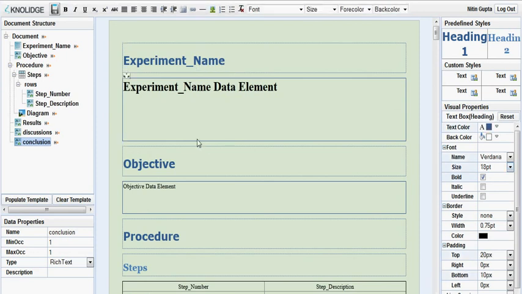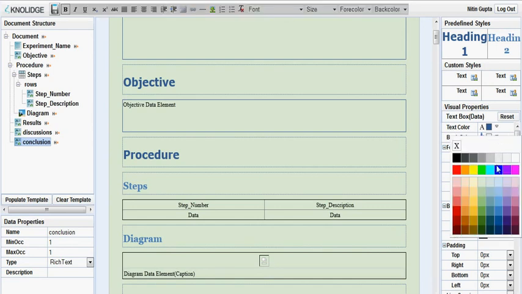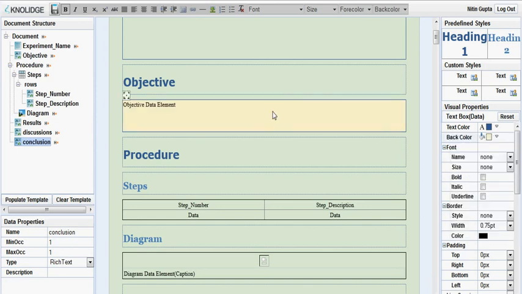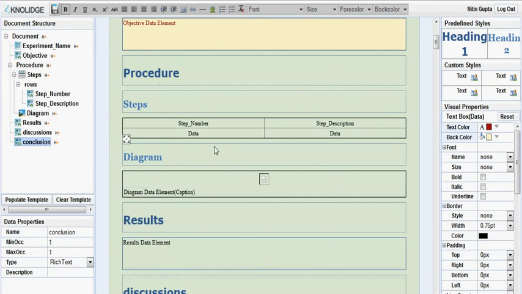I can just change the headings if I want here. And now this is objective. Let's say I want objective to have a particular other background. I'm just messing with it to communicate what the possibilities are. So I create the background like this, and again the text color I want to be this, and this is a table.